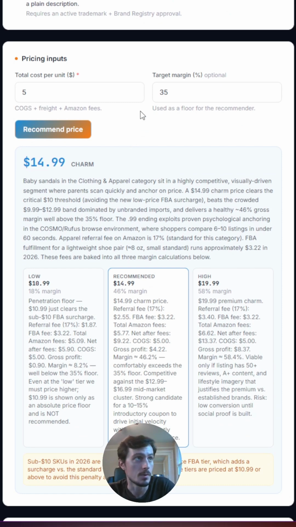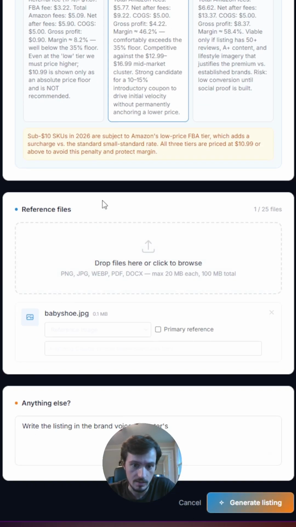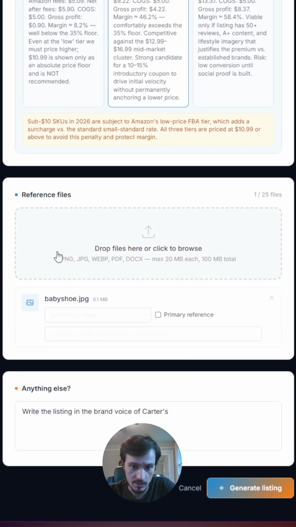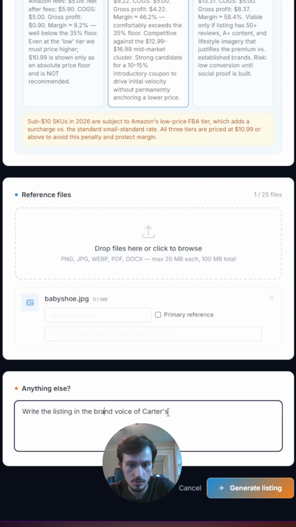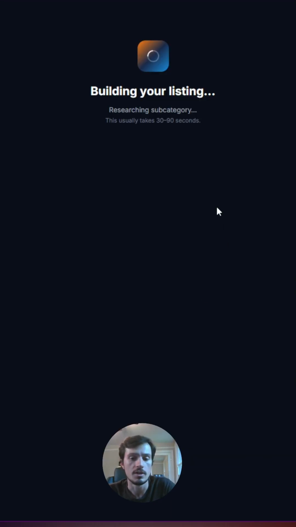This one shows $14.99 as the recommended price. The low end is $10.99 on the low end. And we're also able to add reference files, so I just uploaded a picture of the shoe, and for an example, I said write this listing in the brand voice of Carter's. Now we're going to watch it generate the entire listing, which takes just a little bit of time.